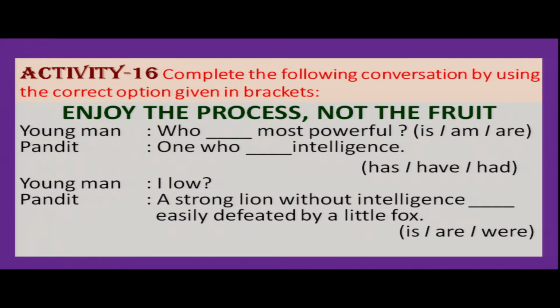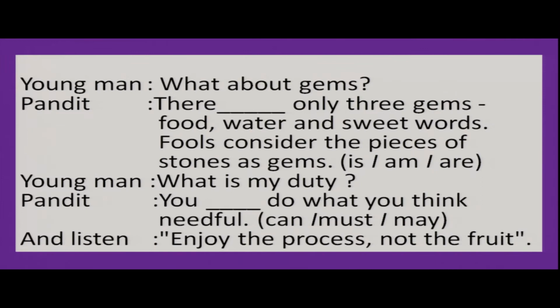Young man, I love a strong lion without intelligence dash, easily defeated by a little fox. Is or was? A strong lion is. So a strong lion without intelligence is easily defeated by a little fox, right? Then young man, what about gems? Pandit, they are dash only 3 gems: food, water and sweet words. Fools consider the pieces of stones as gems. So here it is are, there are only 3. So when more than one is there, we can use there are, right?